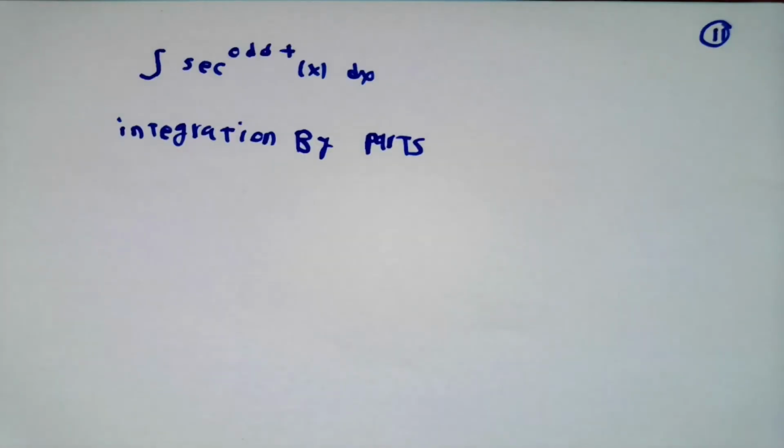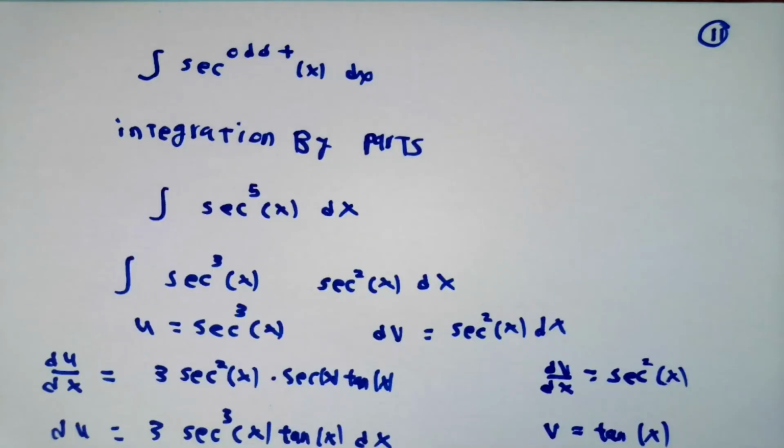In the case where you have no tangent factors at all, but the power on the secant is an odd positive whole number, the suggested procedure is to use integration by parts. Now, we've already done the integral of secant cubed x dx, so we'll look at the integral of secant to the fifth instead. I'll split that into secant cubed times secant squared dx, calculate du, calculate v, and then I'm going to write down the integration by parts formula.